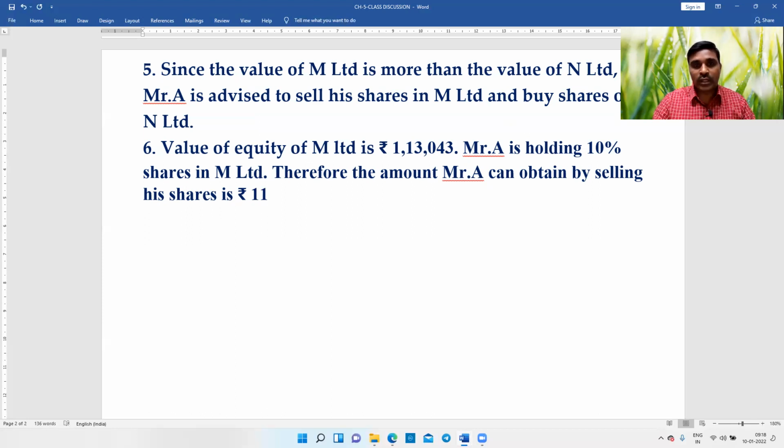1,13,043 into 10%. 11,304. Okay, this is the point. Right now we have decided. Fine. Now the question is.